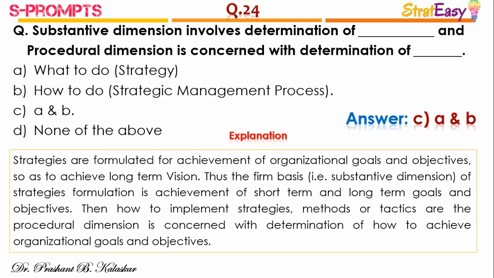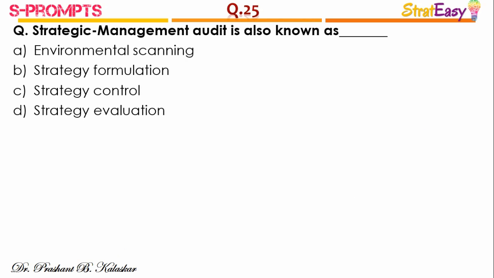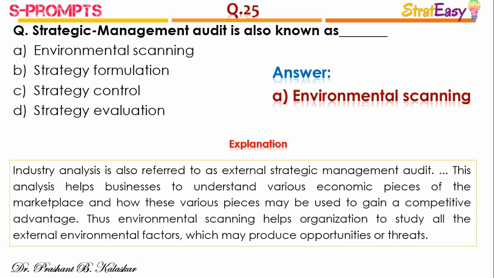What will be the methods and tactics which will be used are the procedural dimensions, which is concerned with determination of how to achieve organizational goals and objectives, and hence the right answer is option C, A and B. Question number 25. Strategic management audit is also known as, and the right answer is option A, environmental scanning.